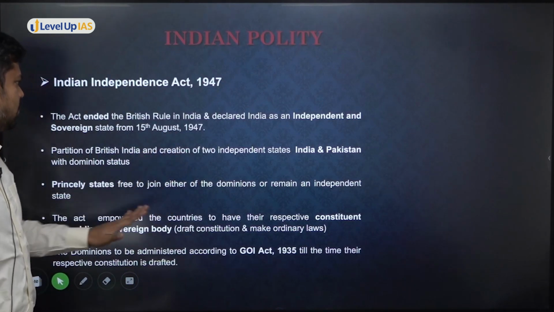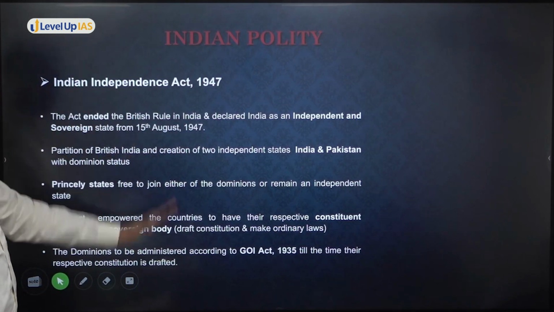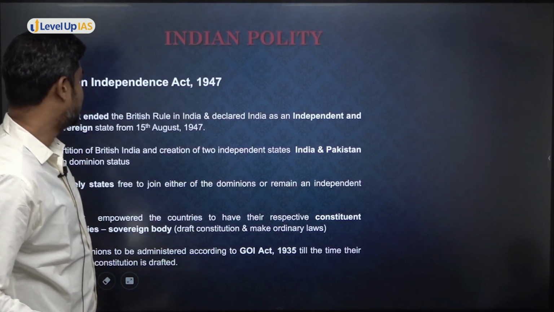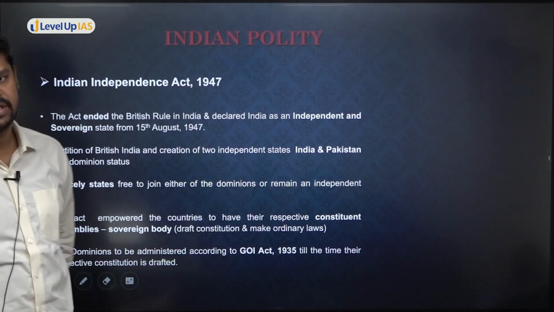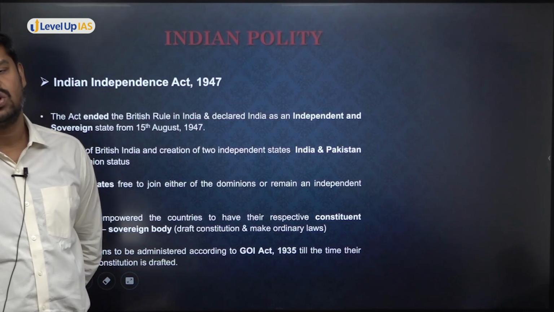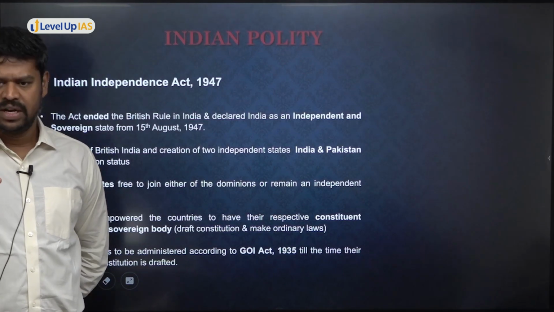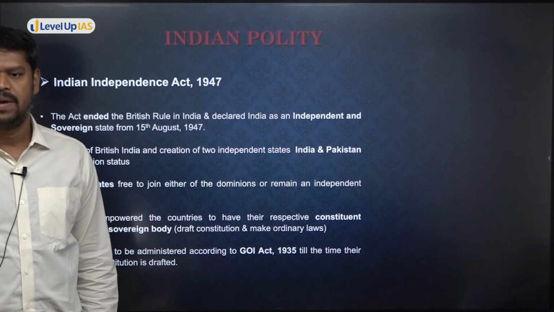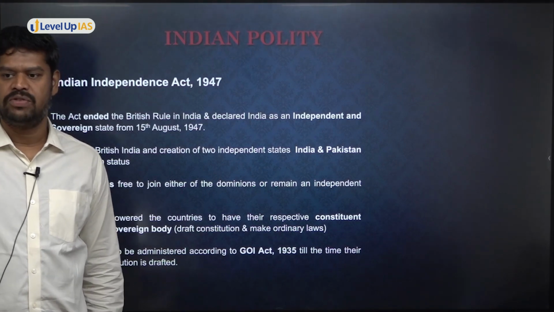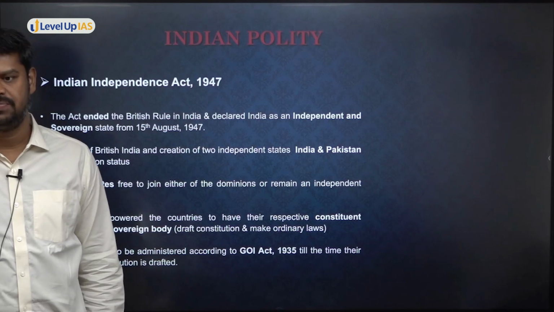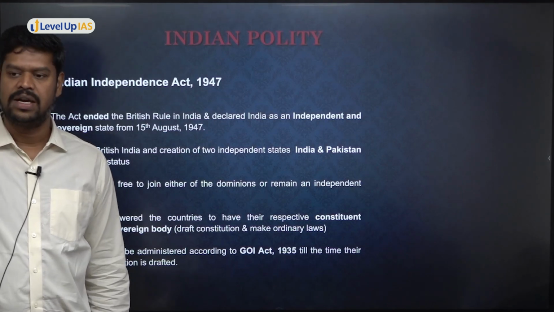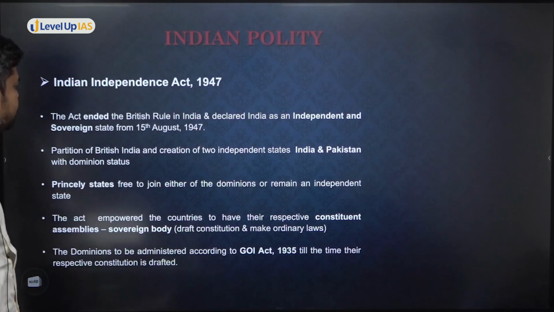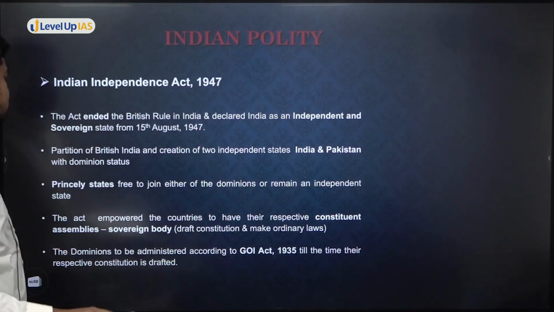But certain things probably you may know. This act officially ended the British rule and declared India as an independent and a sovereign state from 15th August 1947. In fact, to say sovereign, but still it was only recognized as what is called a dominion. So what do you mean by a dominion state? That means a dominion state is sovereign in terms of its internal as well as external affairs. But however, it has to still recognize the British crown as a nominal head. Okay, so that is the understanding you should have. So for namesake, it is still the British crown.